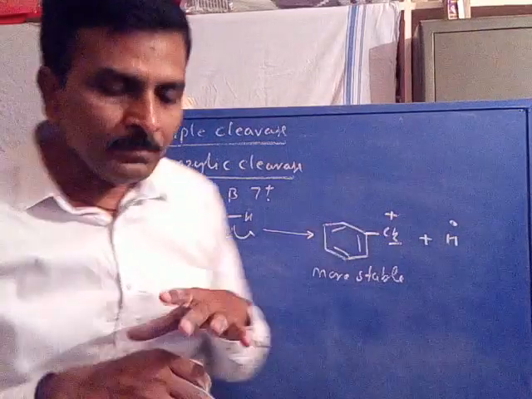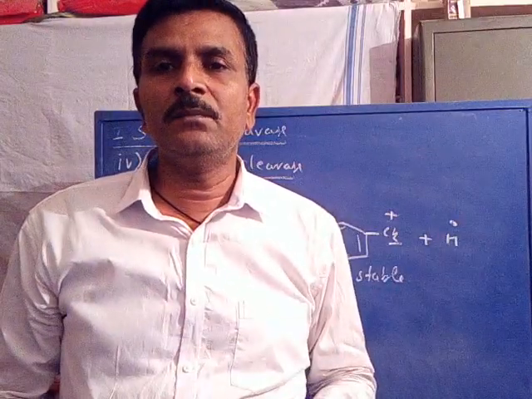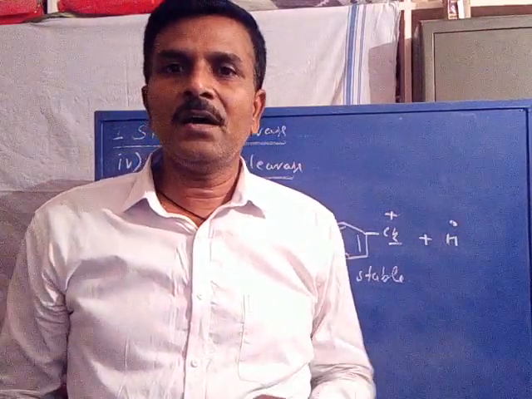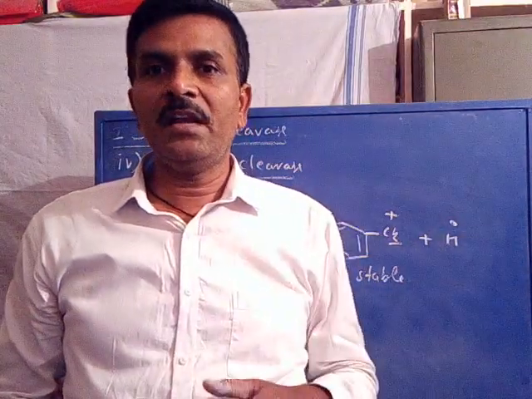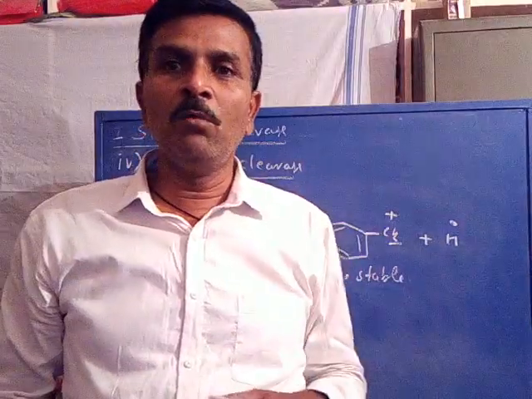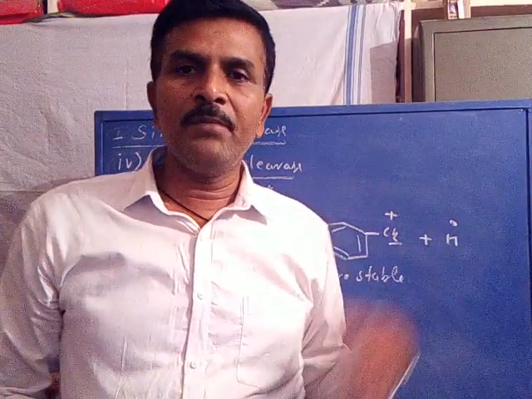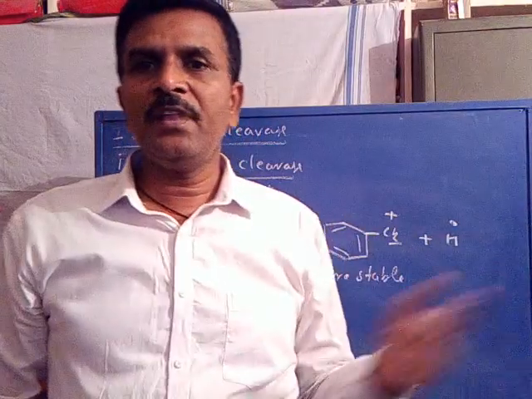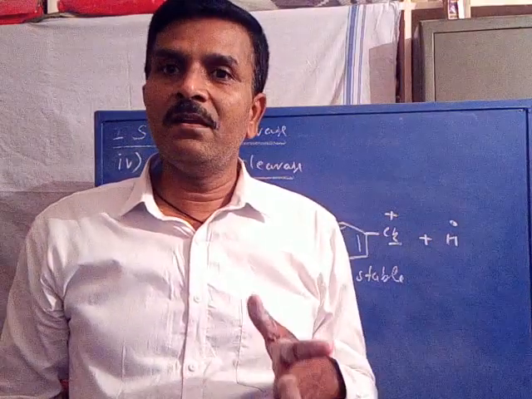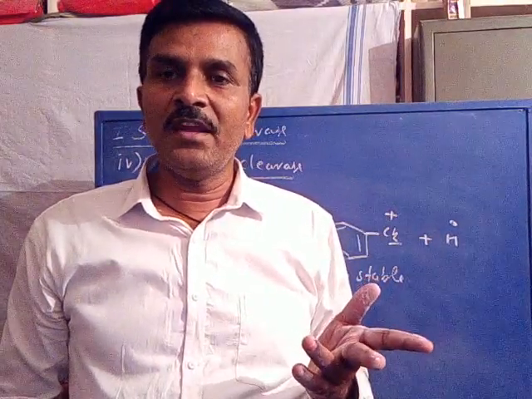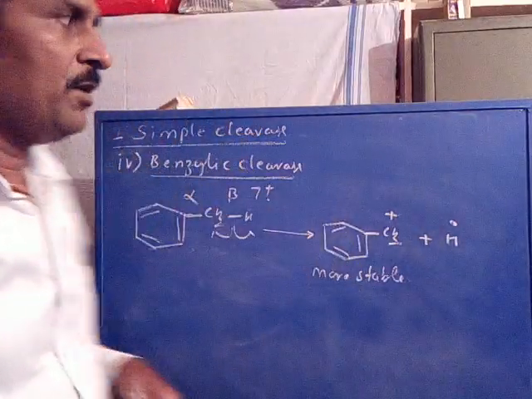Further, irrespective of the alkyl side chain on a benzene or aromatic system, whatever the length of the carbon chain attached to the aromatic system, always the beta bond is cleaved. Then only we will get the more stable benzyl cation. Say, for example, there is n-propyl benzene. I was taking toluene here. If there is n-propyl benzene, a 3-carbon chain is attached to benzene. Again, whatever the length of the carbon chain attached to benzene, only the second bond is cleaved. Then only we get the stable benzyl cation.